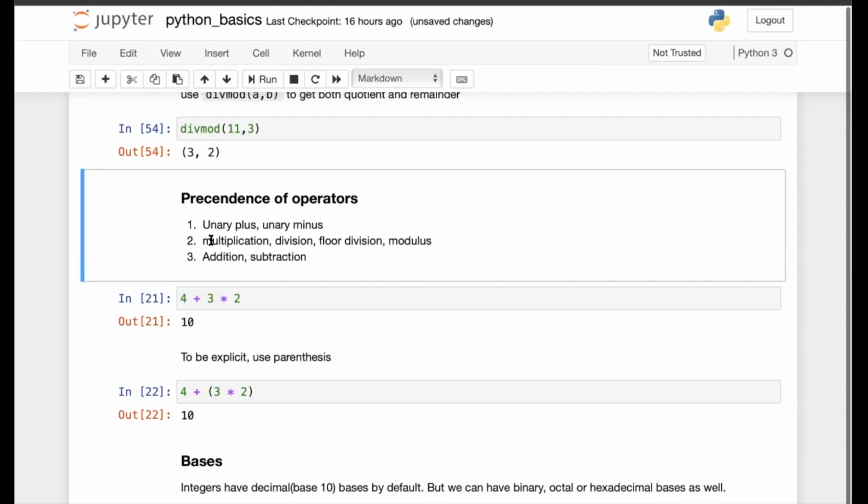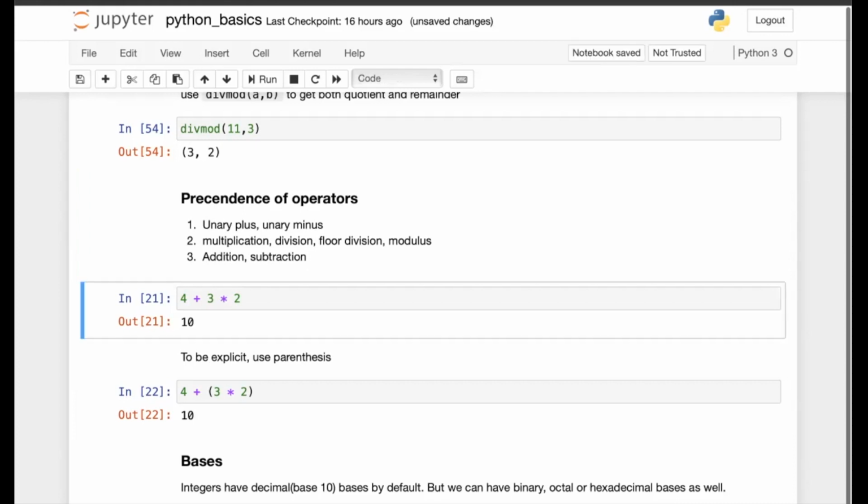Then we have the operations multiplication, division, floor division or modulus next in the sequence, and then addition and subtraction get the precedence. So highest precedence to the unary plus unary minus, then multiplication and division, and then addition or subtraction. Addition and subtraction have the same level. Multiplication, division, floor division, they are at the same level. And at the higher level, we have unary plus or unary minus.